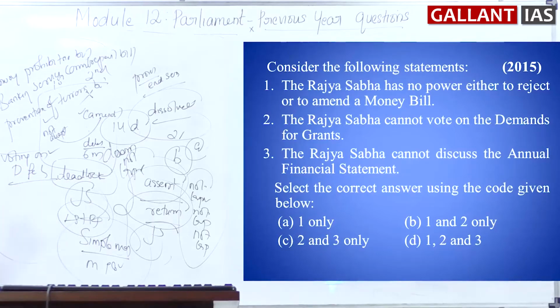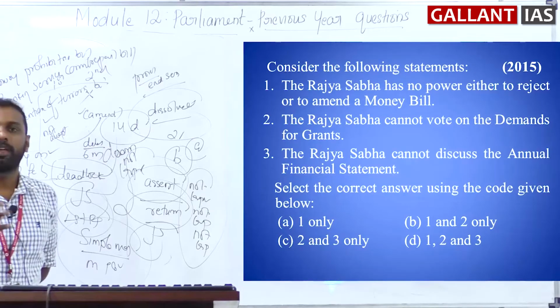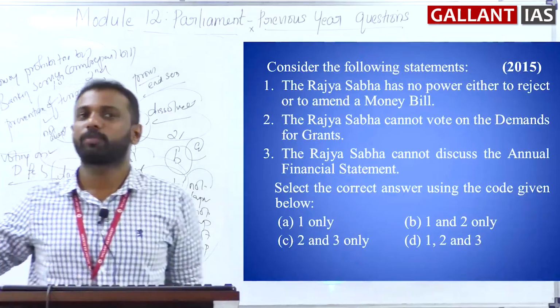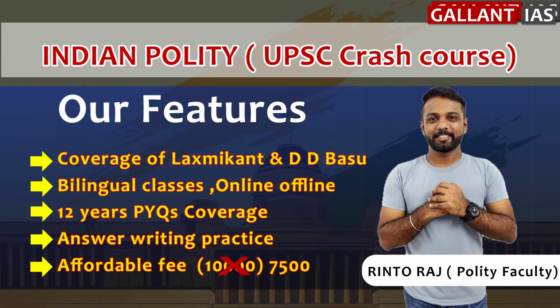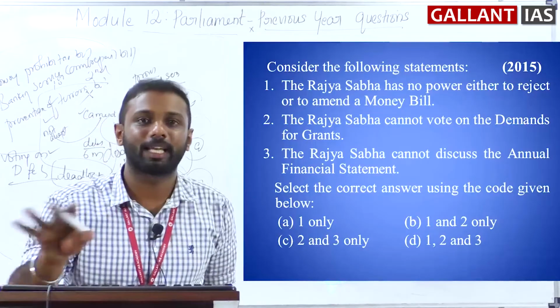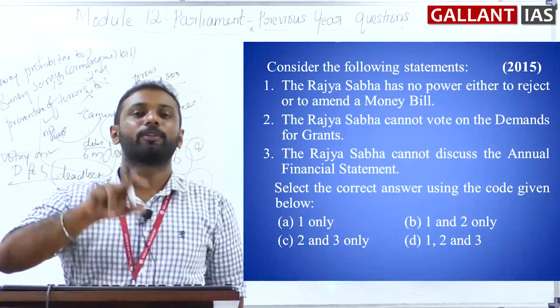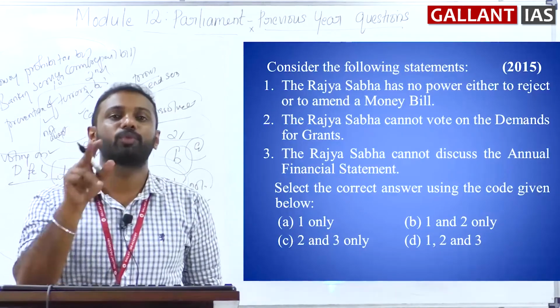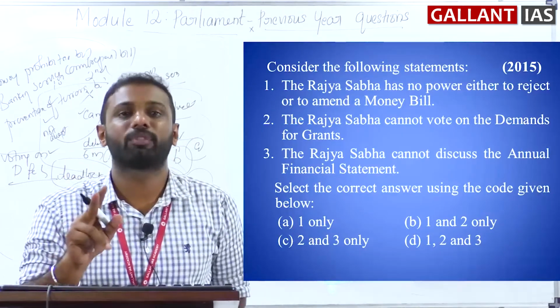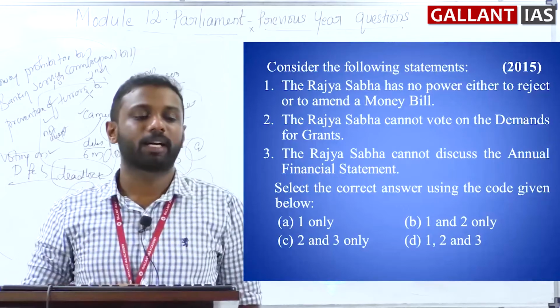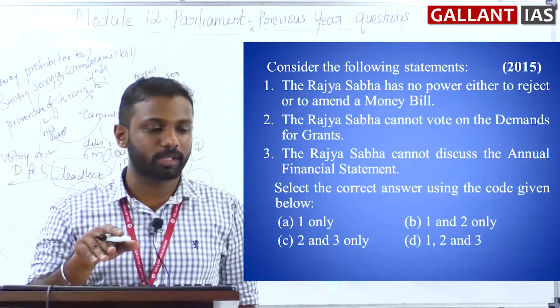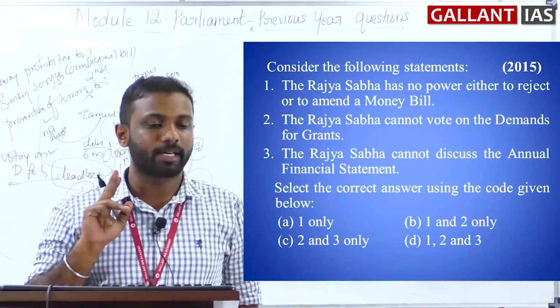This means all the demands are being given ministry wise or department wise. Clear? So say all ministries may ask, we want this much crore rupees for so and so purposes. That is their demand. And once it is voted by the Lok Sabha, we consider it as a grant. So that voting happens only in the Lok Sabha. So Rajya Sabha has no power to vote on the demand for grants. That is also a correct statement only. So one is a correct statement, two is also a correct statement.